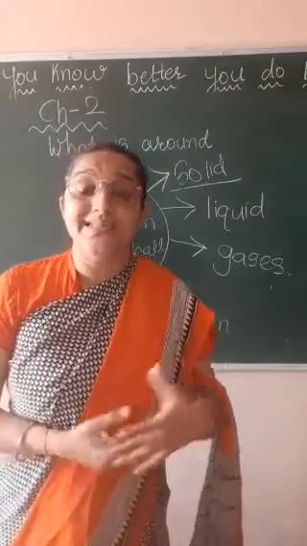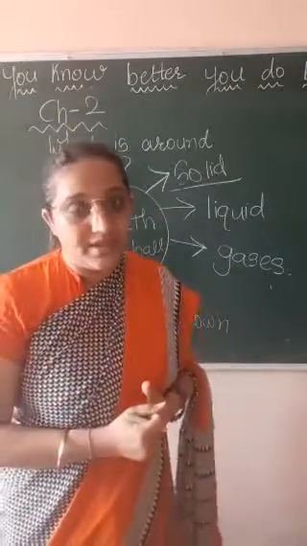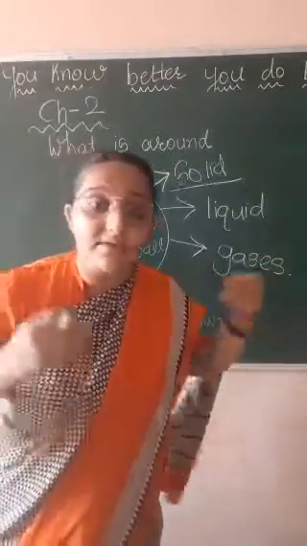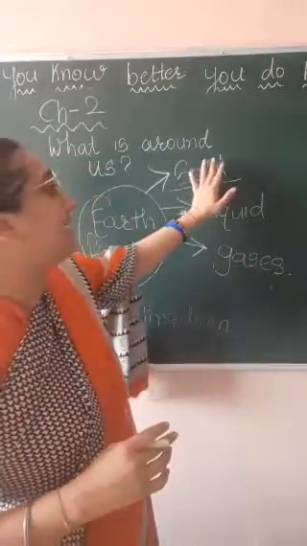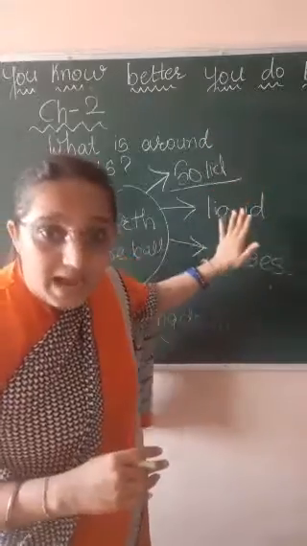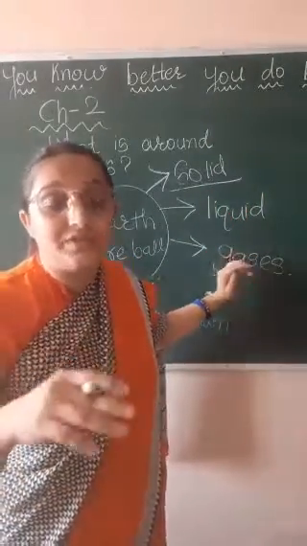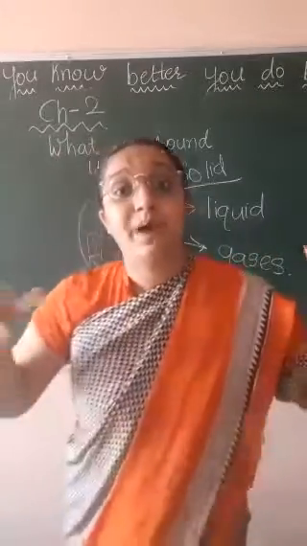So in this way those spheres came into existence, that is lithosphere, hydrosphere and atmosphere, and one more sphere is there, that is biosphere.